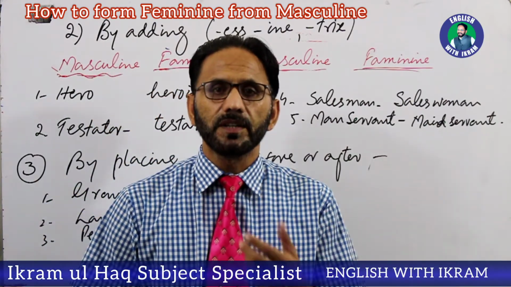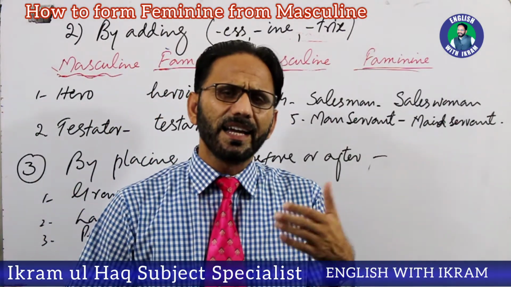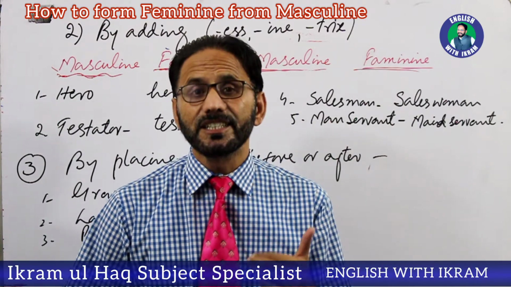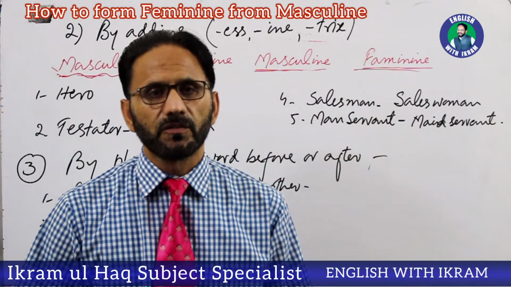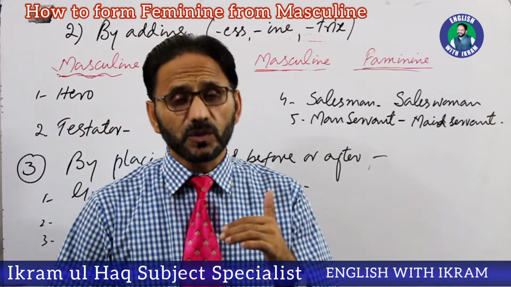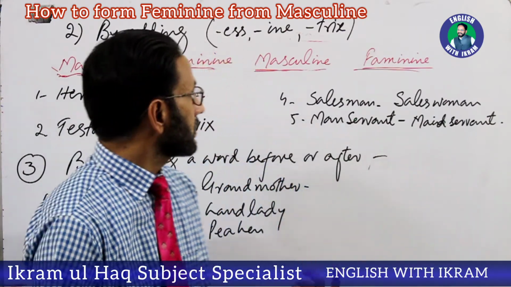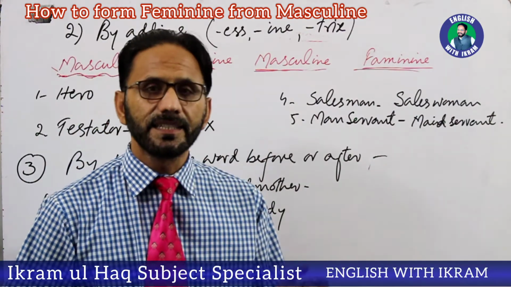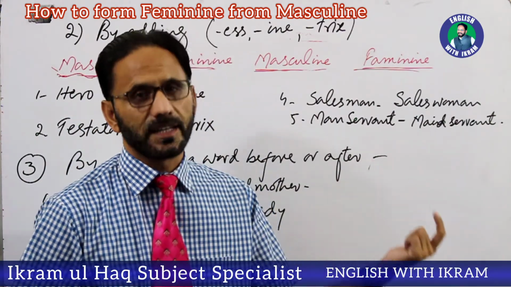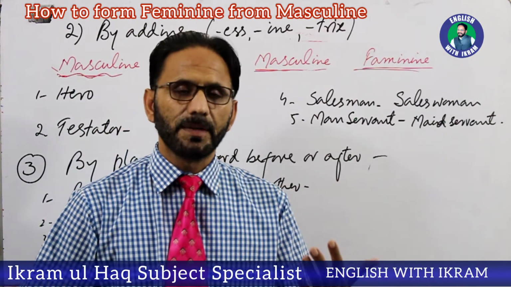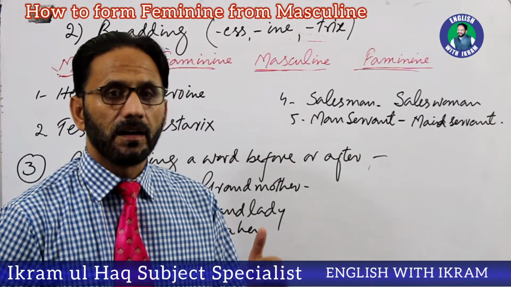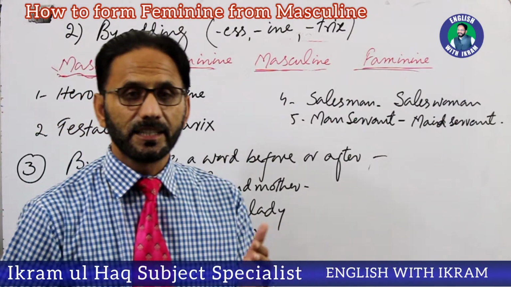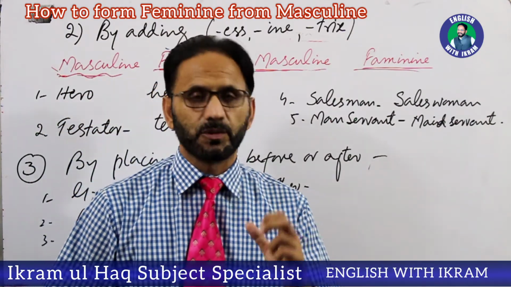First one, when we make feminine by an entirely different word, a completely new word. As I have given almost 16 examples for making feminine, we add a totally new word. Then the second process is we add ESS, INE or TRIX for making feminine. Then we have process number 3, we put a totally new word either before or after that actual word.